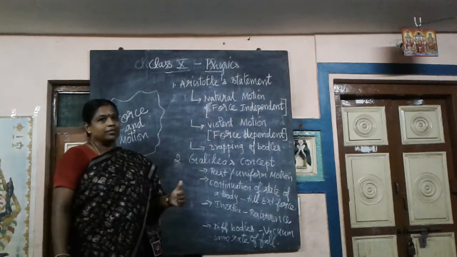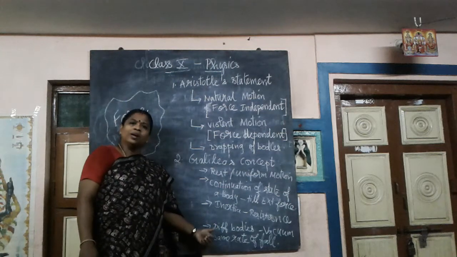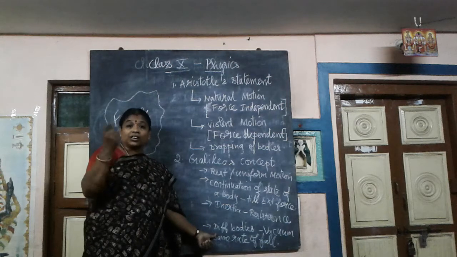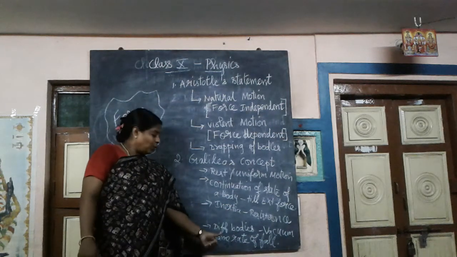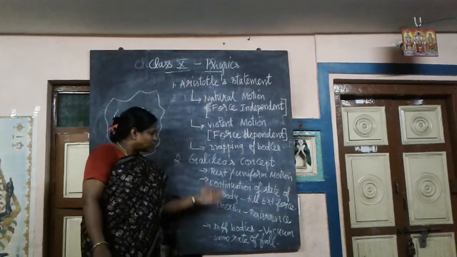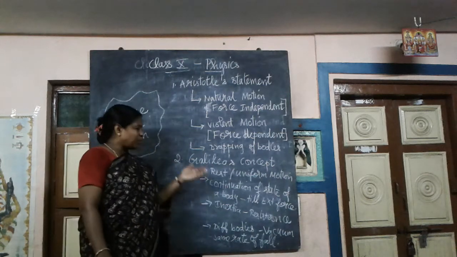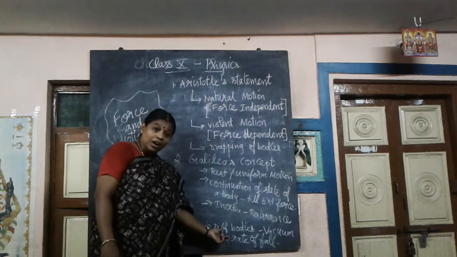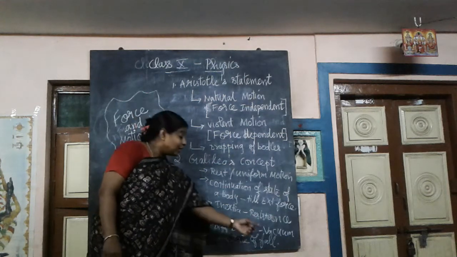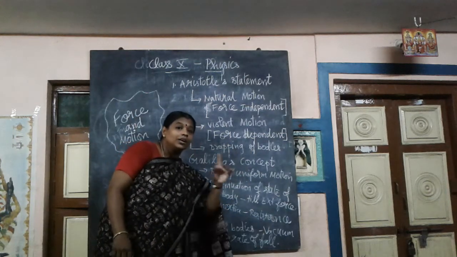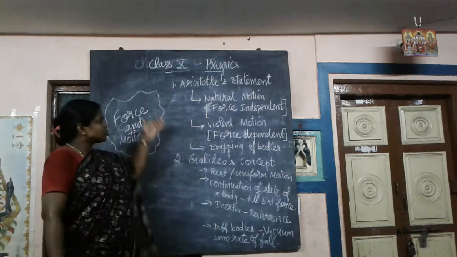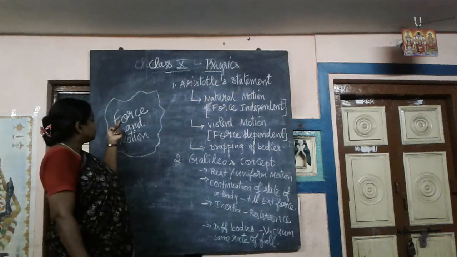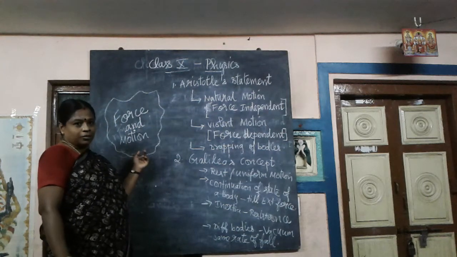I suppose you would have seen this video on YouTube. There are so many videos supporting this, like the feather and coin experiment. We can watch that. So these are all the concepts explained by Galileo: different bodies fall at the same rate. What is the condition? In vacuum. These are the concepts which explain the relationship between force and motion.